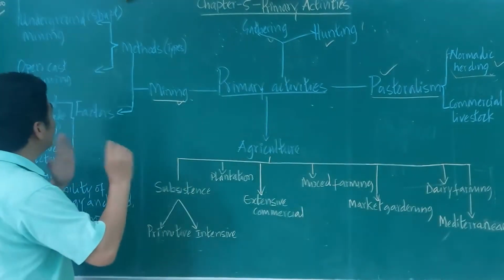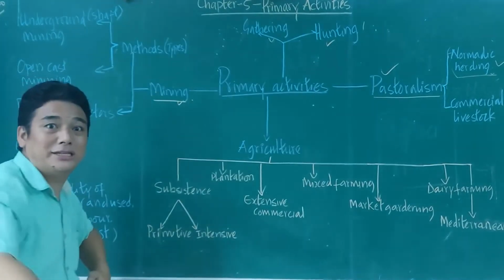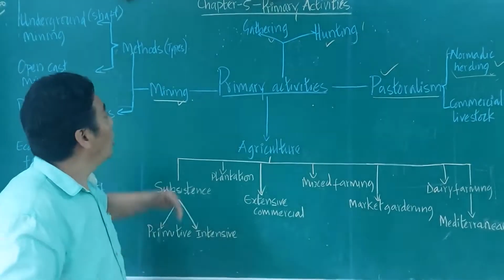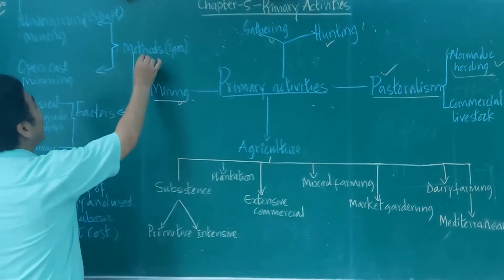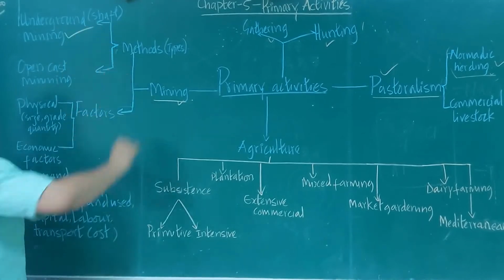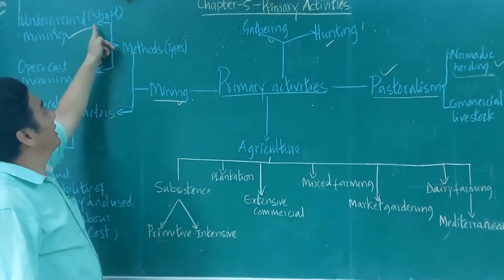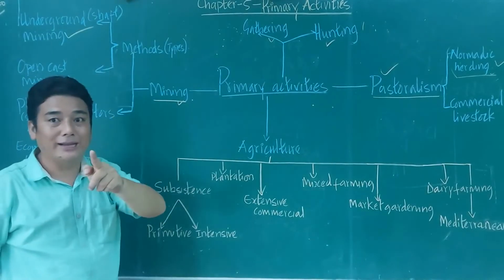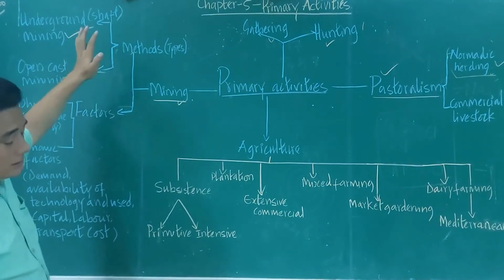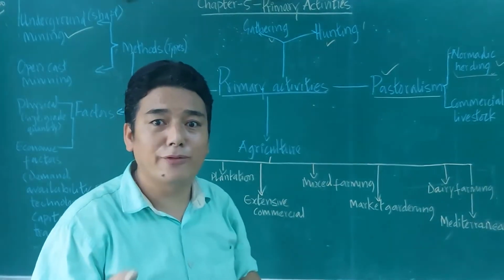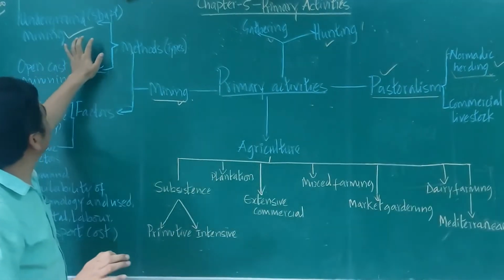And in this mining, you will have different methods of mining, taking out minerals from the ground, right? Or there are different types of mining. So in the mining, you will find underground mining, which is also known as shaft mining, S-H-A-F-T, shaft mining, okay? And this shaft mining is taking away mineral from the great depth. So that is known as shaft mining.